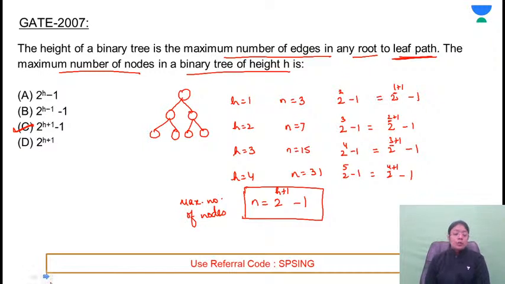So these were all the problems from trees which were asked in GATE 2007. I guess today we'll stop the session here. Tomorrow we will be covering the questions which were asked in 2006 and 2005. I thought of discussing the questions which were asked in 2006, but seems like today we won't be discussing the questions. So any doubt at this point?